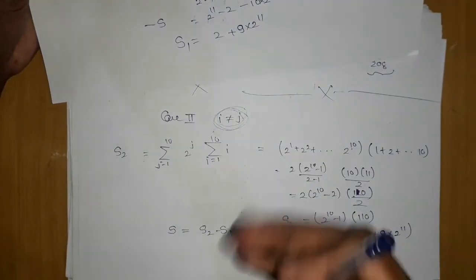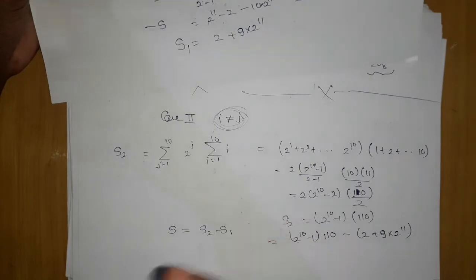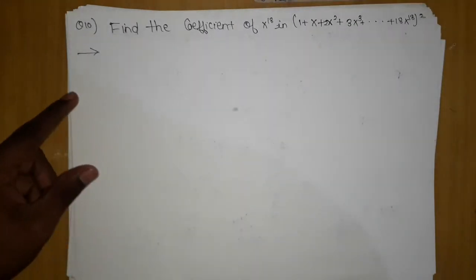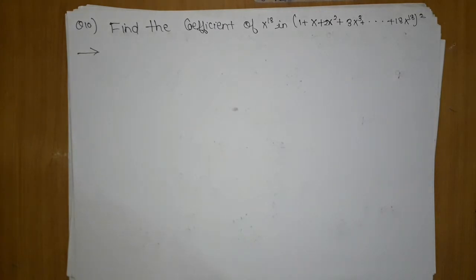Okay, in this type of question, double, triple, no matter how many, the cases will increase. Okay, so now let's move on to the next question. The next question is as follows. Find the coefficient of x to the power 18 in (1 + x + 2x² + 3x³ and so on till 18x^18) the whole square.